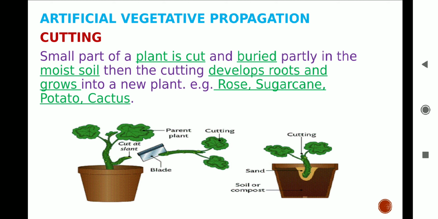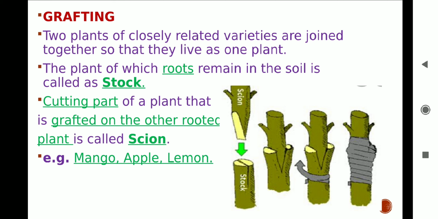The next method is grafting. This is a method of obtaining a superior quality plant from two different plants by taking the root system of one plant and the shoot system of another. The cut stem of a plant having roots is called the stock. You can see it in the image. And the cut stem of a plant having only stem and leaves is called the scion. Remember one point: stock and scion are always cut in a slanting way, not in a horizontal way.